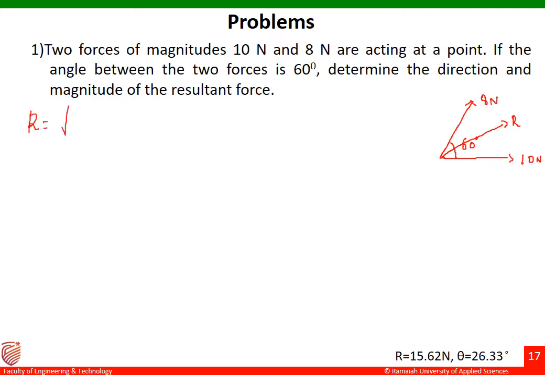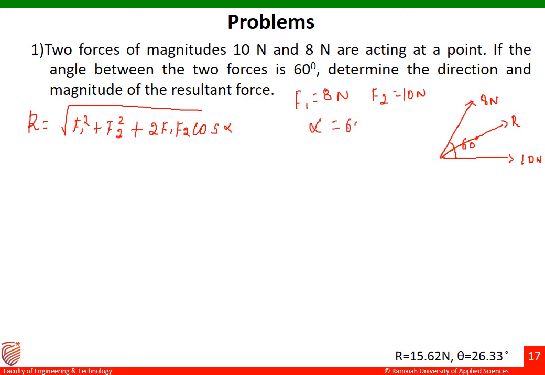So R is given by the formula square root of F1 square plus F2 square plus 2 F1 F2 cos alpha. My F1 is equal to 8 Newton and F2 is equal to 10 Newton. You can take whichever you want, the first one.